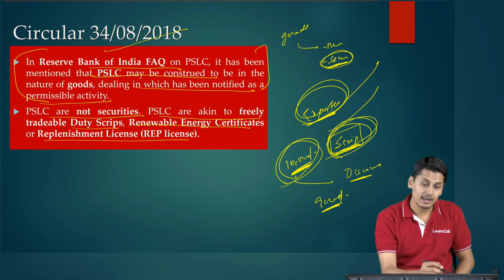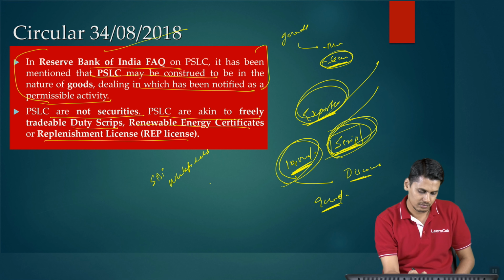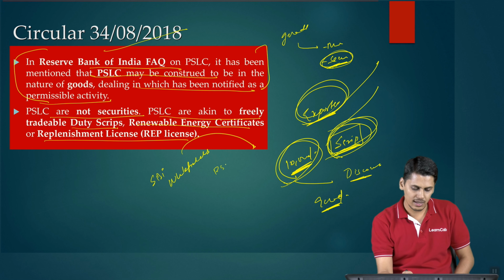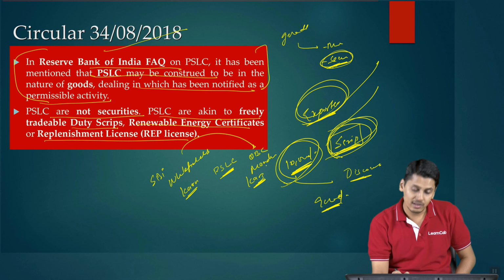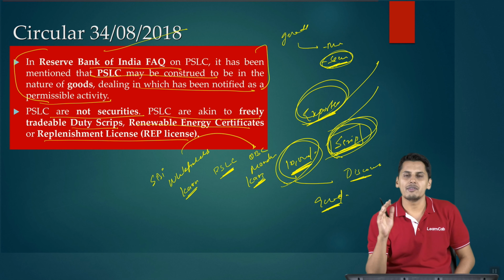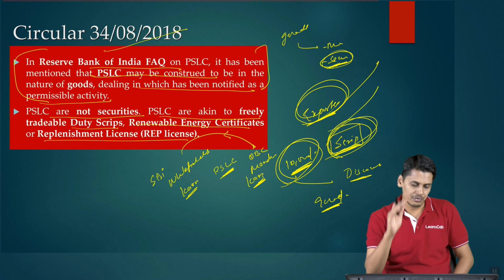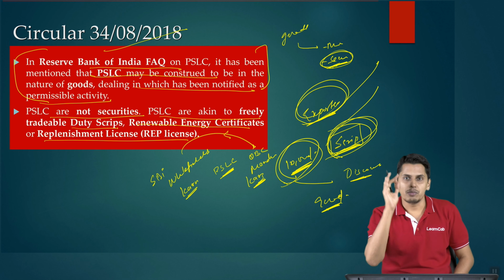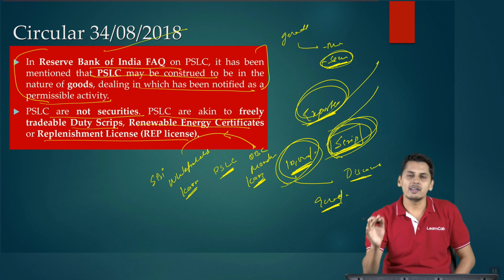If it is goods, and in our example, State Bank of India of Whitefields branch is purchasing PSLC from Oriental Bank of Commerce, Mandya. Both are in Karnataka. Oriental Bank of Commerce, Mandya in Karnataka, State Bank of India, Whitefields in Karnataka. Both of them are in Karnataka. OBC is supplying PSLC certificates to State Bank of India. What is the place of supply and what is the nature of supply is the question. Whether it is an intrastate supply or it is an interstate supply.